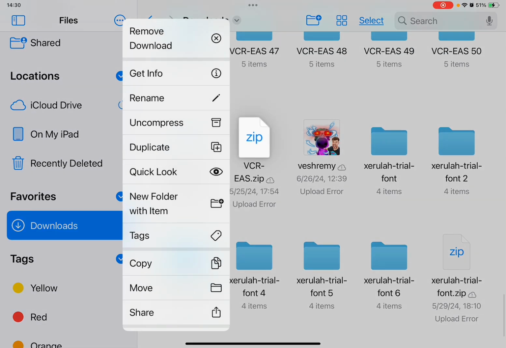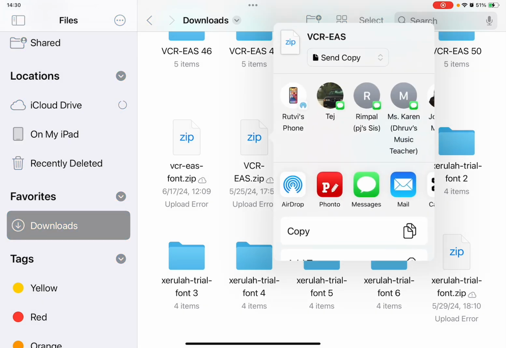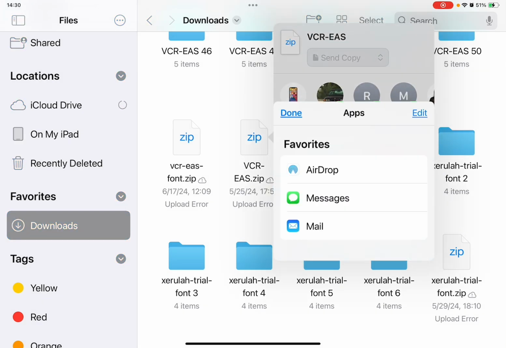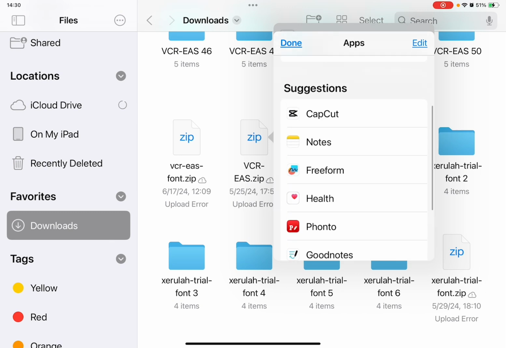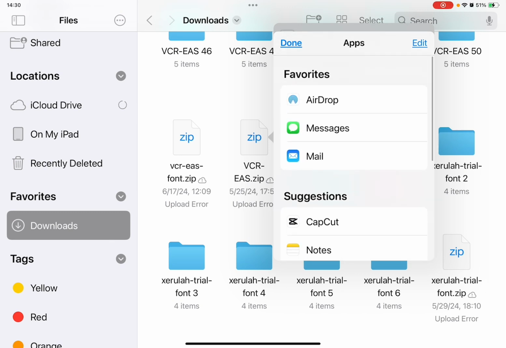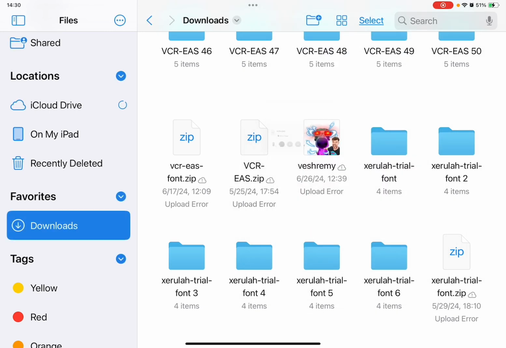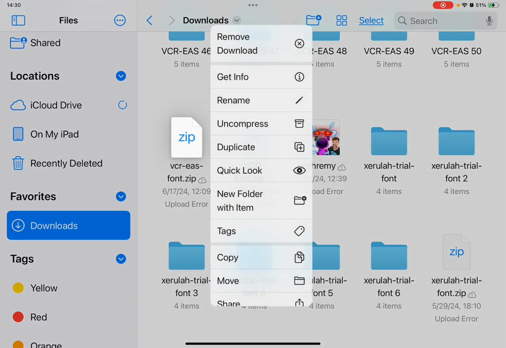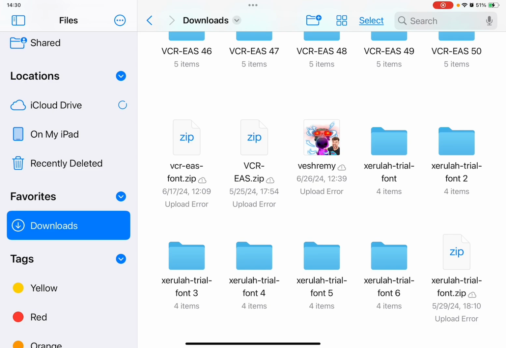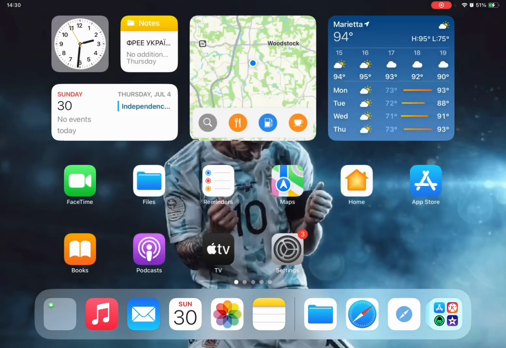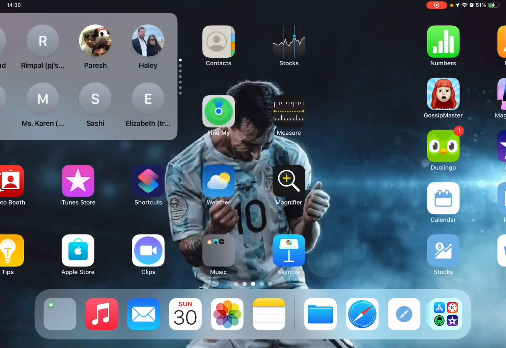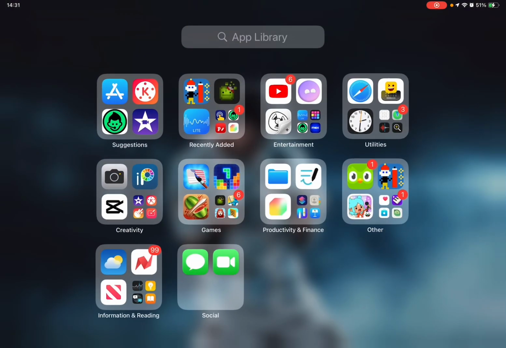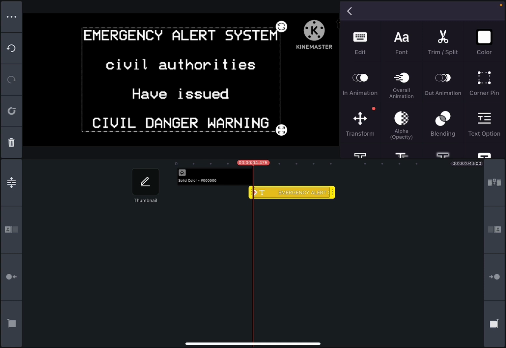I already have it, so I'm gonna long press it and click on share. Then we're gonna select more. There might be some upload, and then you just click the KineMaster if you can.